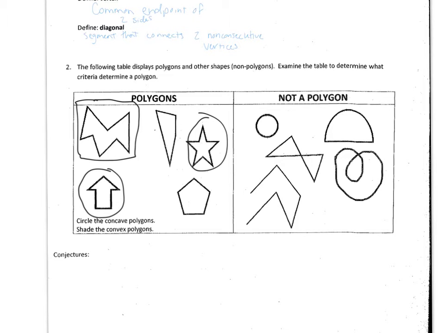You can go ahead and color in or shade in. So I'm just going to color these other two in. Because if you notice, it doesn't have any corners or any vertices that are going in towards the general shape of our polygon. So the shaded are convex, the circled are concave.